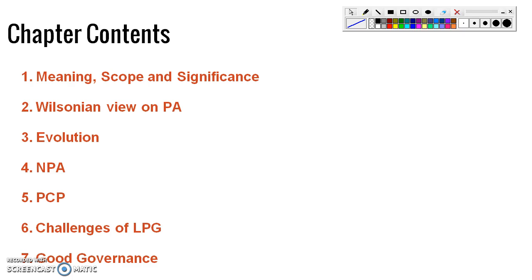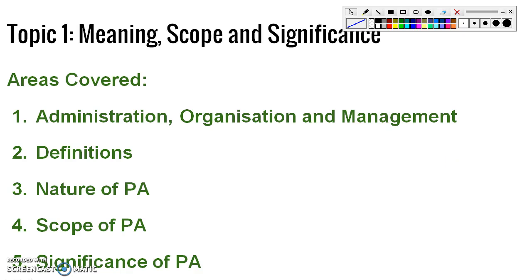Next topic will be challenges of LPG. LPG means liberalization, privatization and globalization. Then good governance. After that NPM. NPM means new public management. So this will be the contents of this chapter 1.